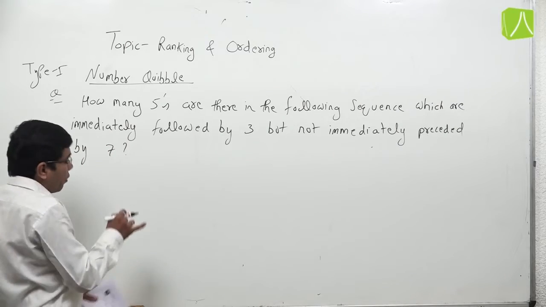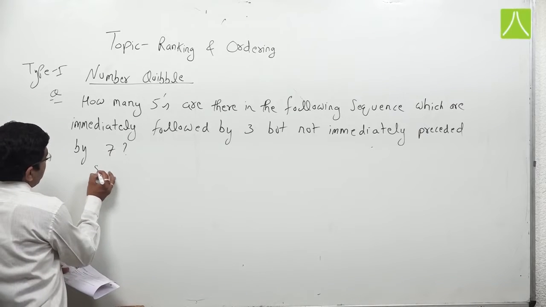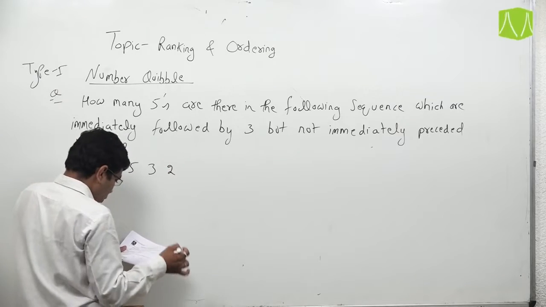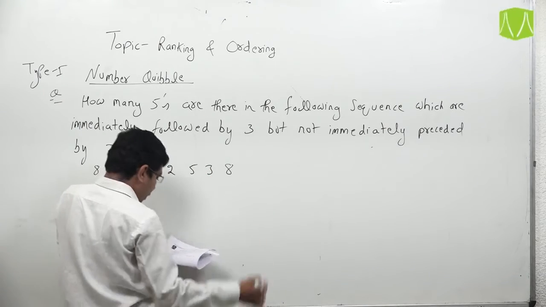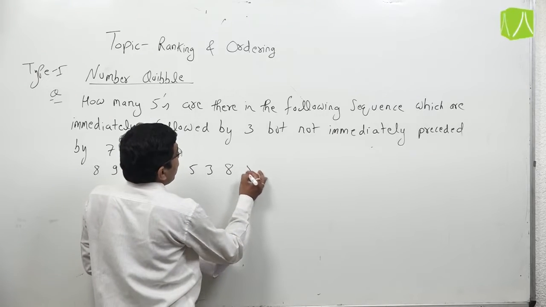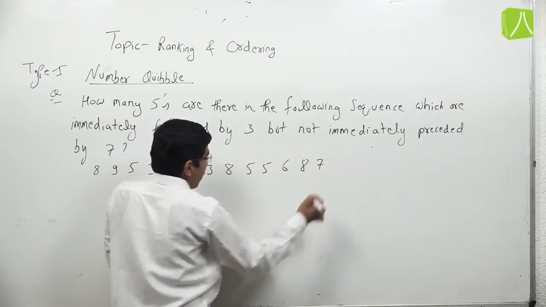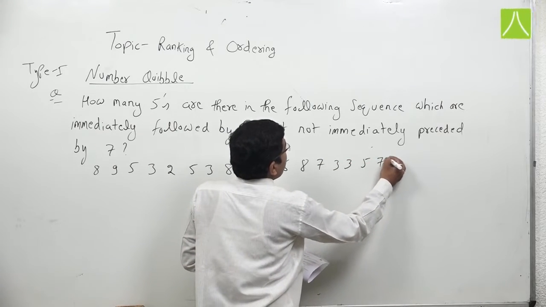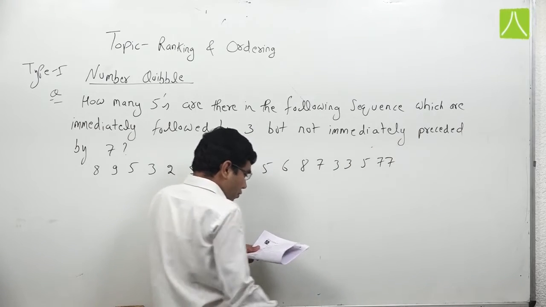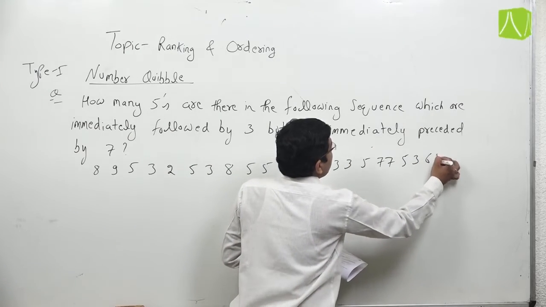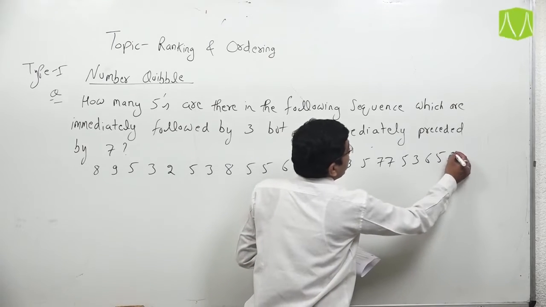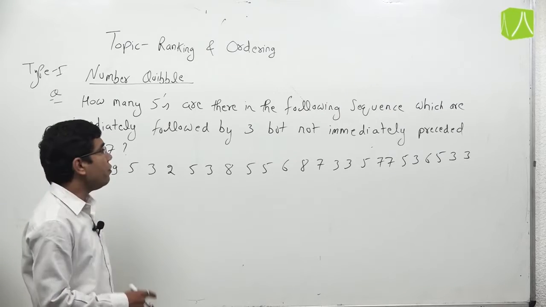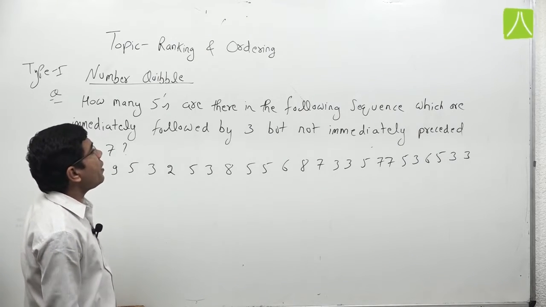Friends, here we have given one number sequence: 8, 9, 5, 3, 2, 5, 3, 8, 5, 5, 6, 8, 7, 3, 5, 7, 5, 3, 6, 5, 3, 3. Now, in this given series, we have to find how many 5s are there in the following sequence which are immediately followed by